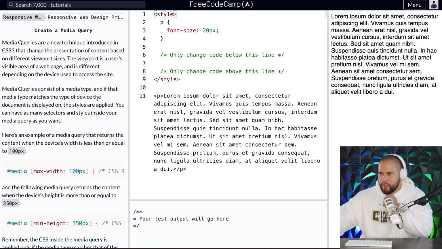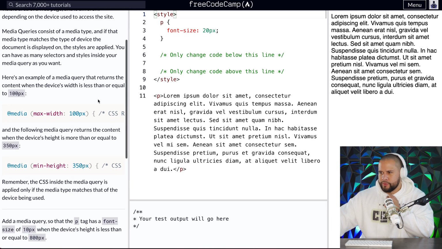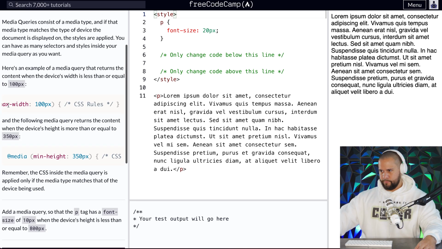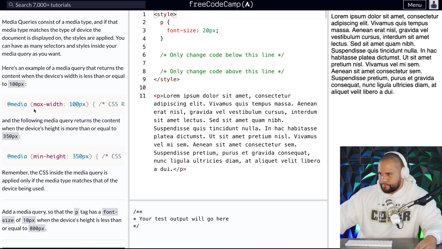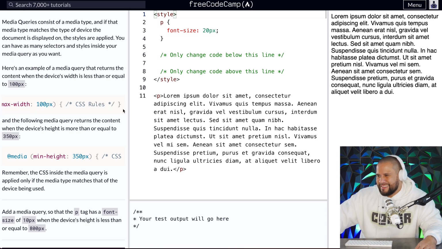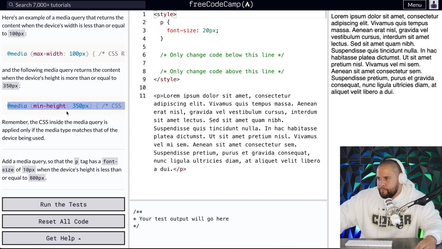Here's an example of a media query that returns the content when the device's width is less than or equal to 100 pixels. All right, so here's the code. Okay, so whenever this device hits 100 pixels, it executes these CSS rules. And the following media query returns the content when the device's height is more than or equal to 350 pixels. Boom. Remember, the CSS inside the media query is applied only if the media type matches that of the device being used.